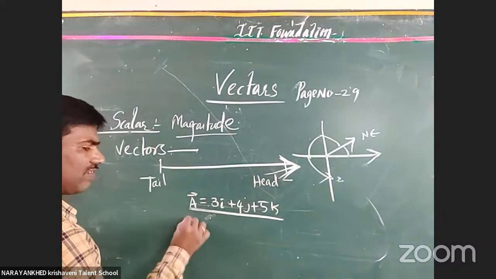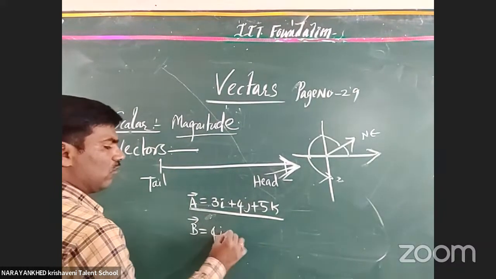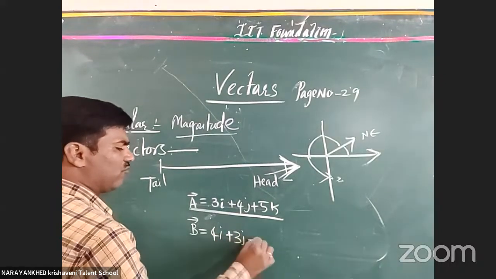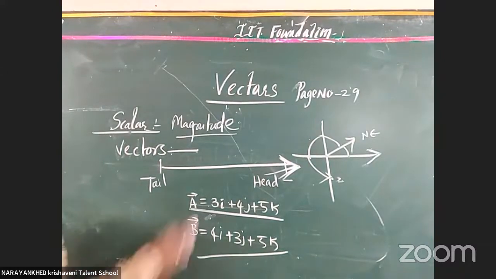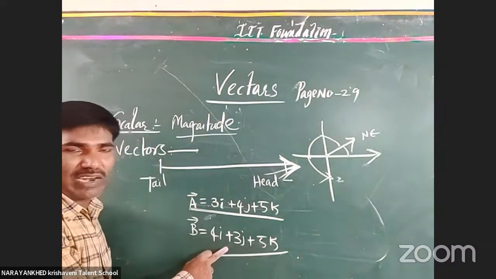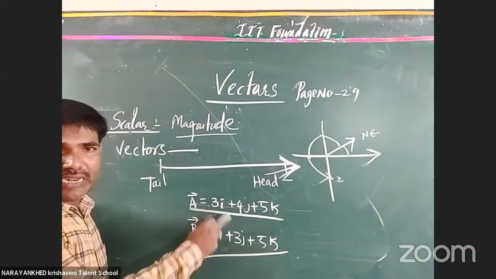Another vector is there, v bar. V bar is equal to 4i plus 3j plus 5k. Anything else, I have not specified. These two are the vectors. The vector components are like this. Okay, now you'll get it later.